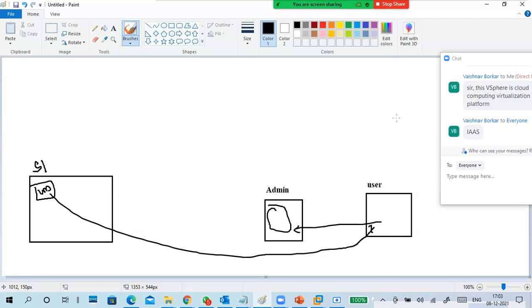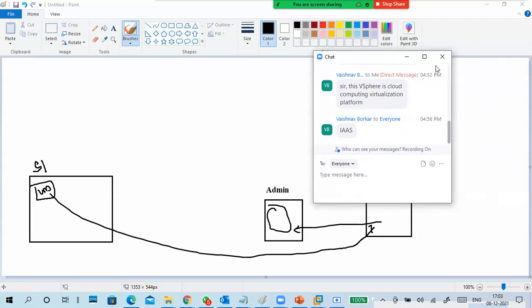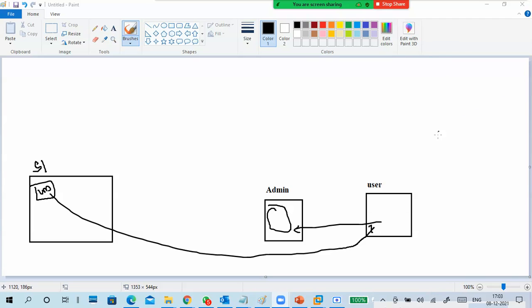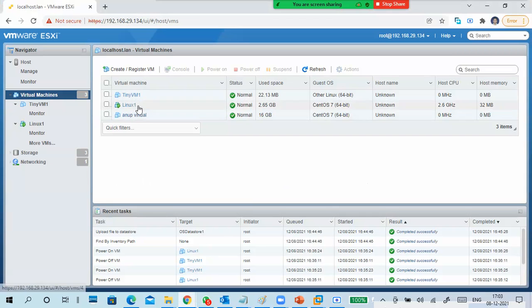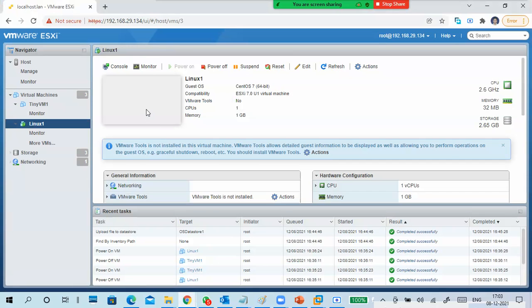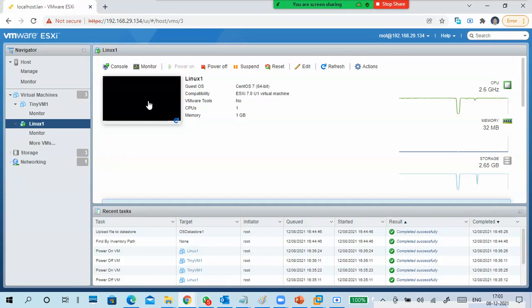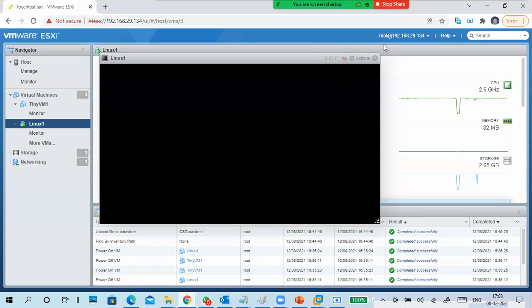Now the question is how the user accesses this virtual machine. Admin means he has a console, no problem. He can click it and open the virtual machine.